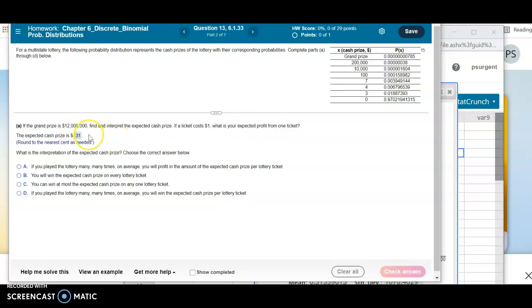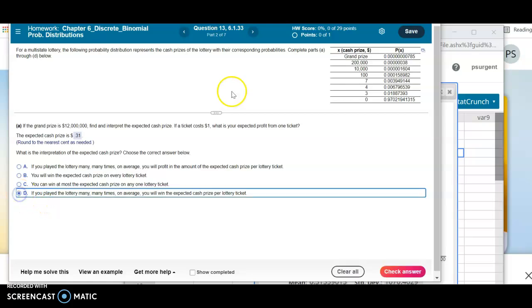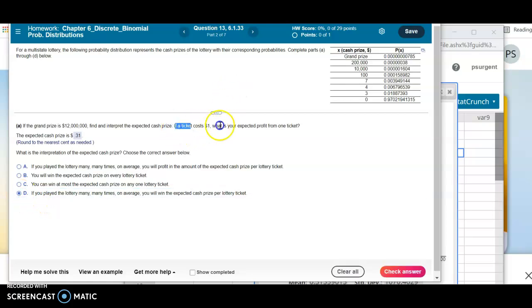Okay, so expected cash prize would be what are they giving you without considering your dollar. What is the interpretation expected? If you played the lottery many times, on average, you will profit in the amount. It's not profit. You expected cash prize. If you played the lottery many times, on average, you will win the expected cash prize. That's what that one should be. This just shouldn't be there. I think that's an error. They're talking about the cash prize, not the profit.